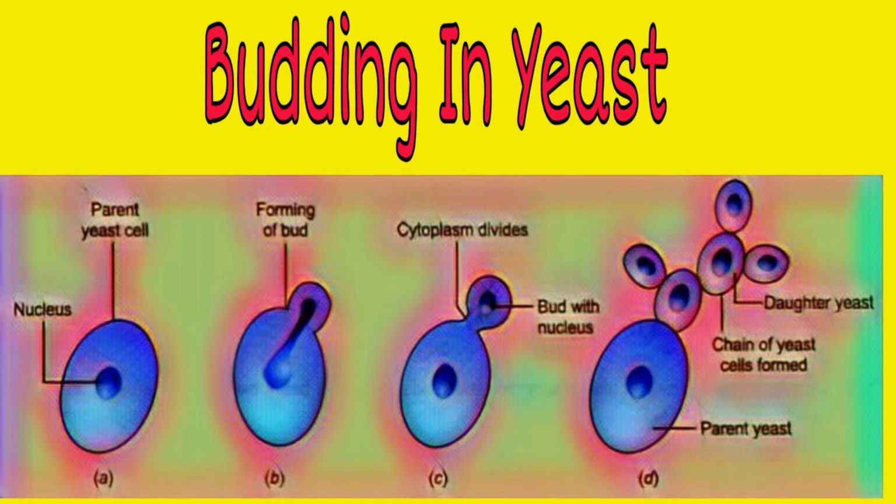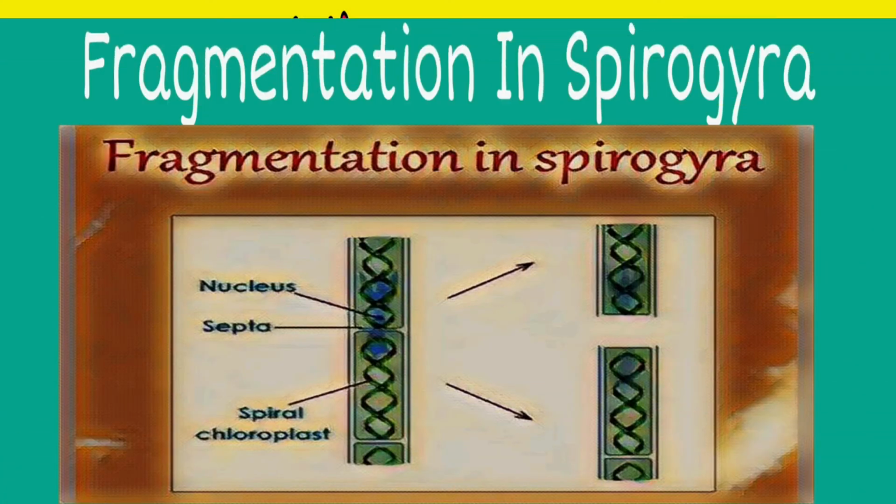Now if you can see in the diagram, a small bulge appears on the surface of the parent cell. This bulge is actually a bud, B-U-D. After sufficient growth, the bud separates from the parent cell and then it can start living independently as a daughter cell. That is a daughter yeast cell. Sometimes it doesn't grow independently, it grows on the parent cell. So this is called budding in yeast.